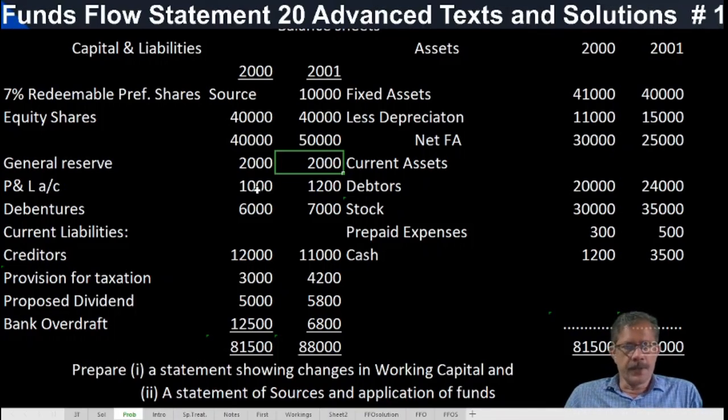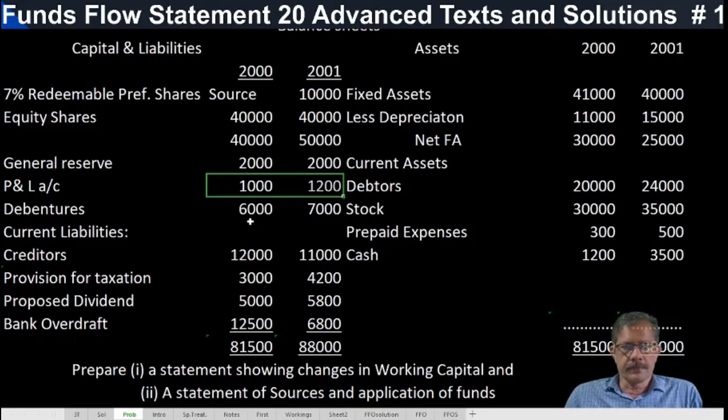And profit and loss for the year ended 2000 is 1000 rupees and closing 1200. The balance sheet profit and loss account is given. We need to prepare an adjusted profit and loss account.